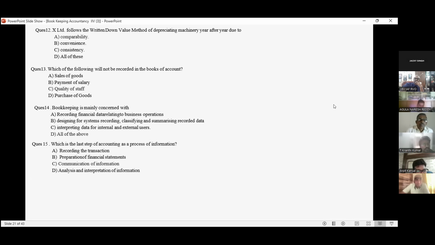Why is it the last step? Because whatever business has taken place during that period is to be communicated, either profit or loss or balance sheet details, to the concerned authority. Even for us, from the base of that financial statement, we generally purchase the shares. How do we purchase shares? From the analysis of the financial statement.